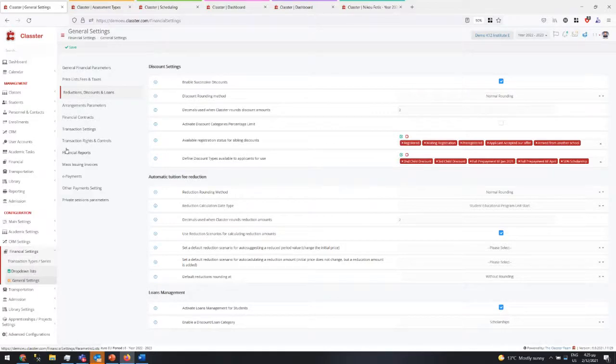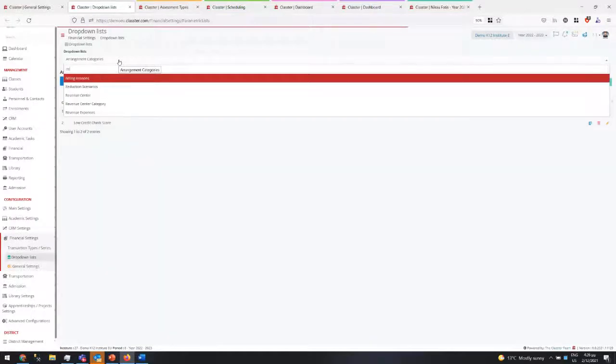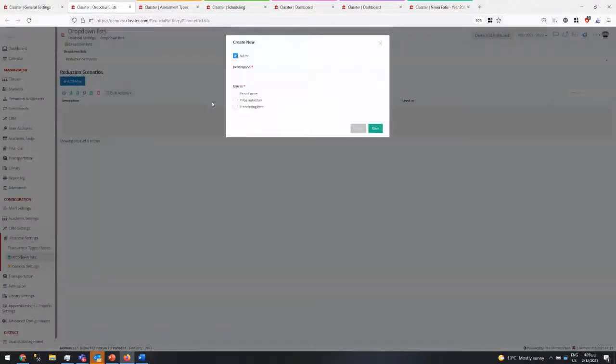So here are the reduction scenarios. In the drop-down list, you can add the reduction scenarios and create one, and those can be used to modify the price or modify the reduction based on date.